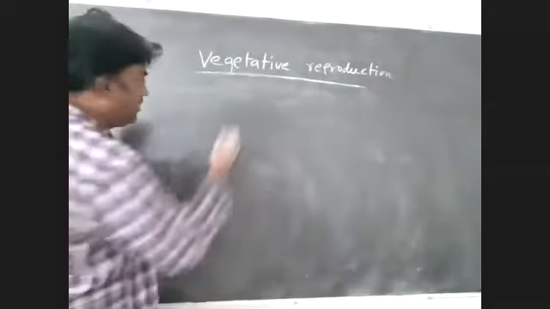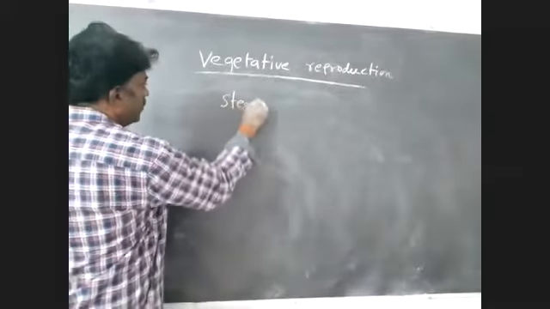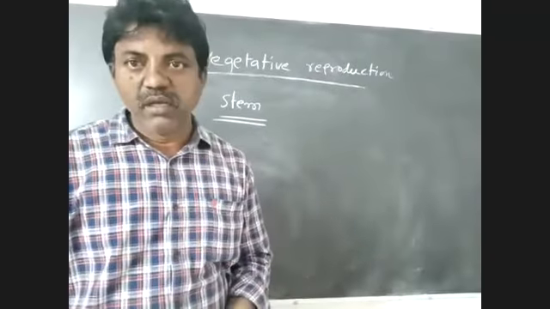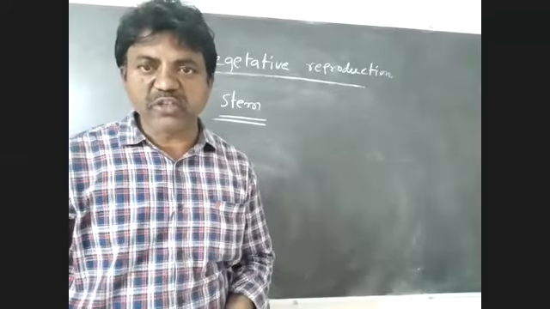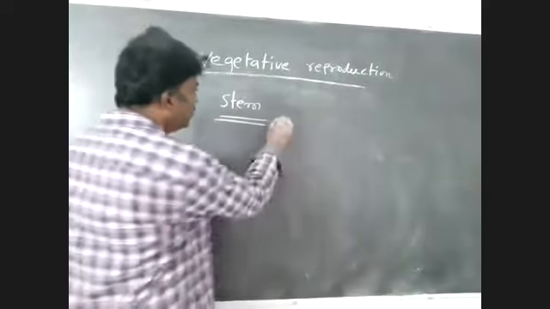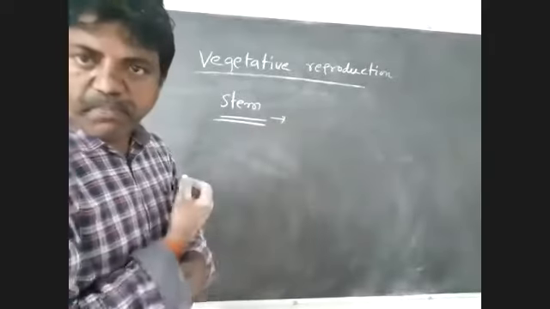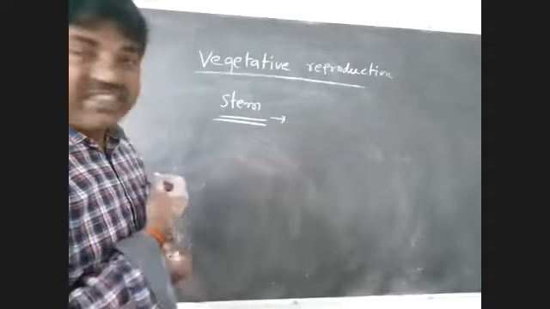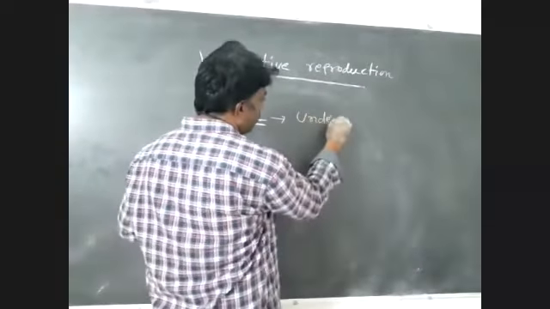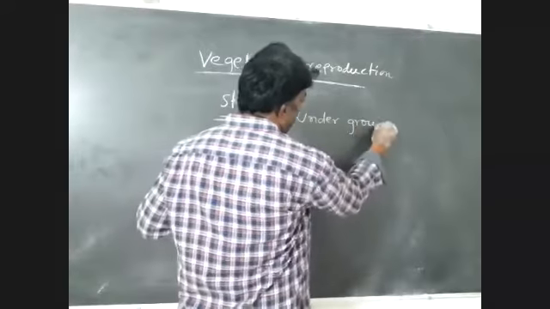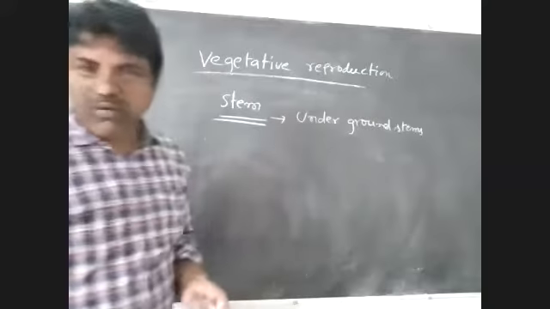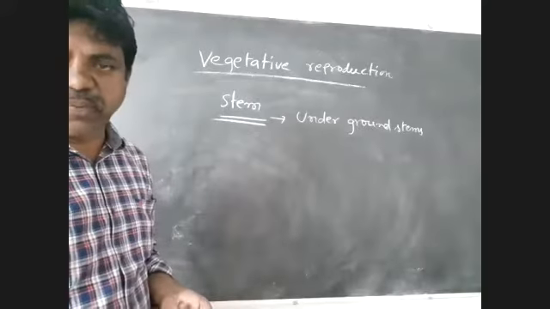Next, in some plants, the stem is also involved in the process of vegetative reproduction. Let us take some examples. In some plants, underground stems are involved in vegetative reproduction.